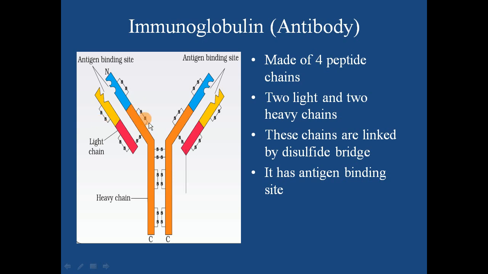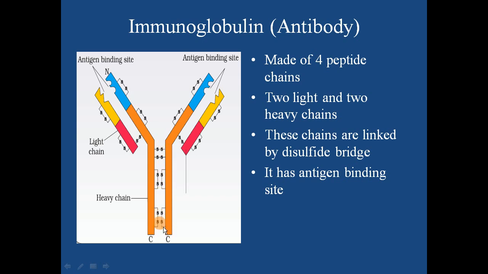With the help of this disulfide bridge, all these 4 chains of antibody are held together. They are attached to each other. Otherwise, in the absence of this disulfide bridge, what will happen? All these 4 chains will not stay together. They will move apart. So in order to keep them together, this disulfide bridge is present.